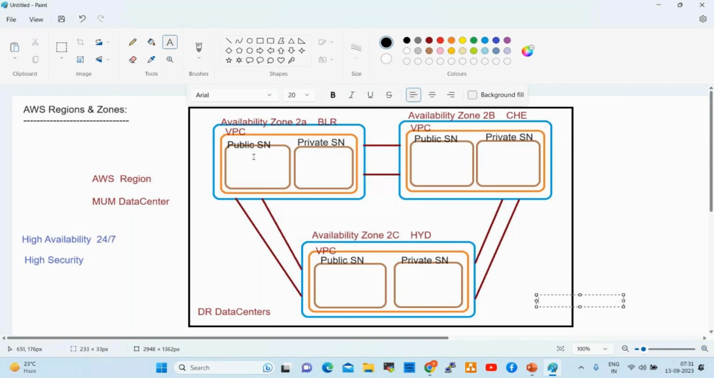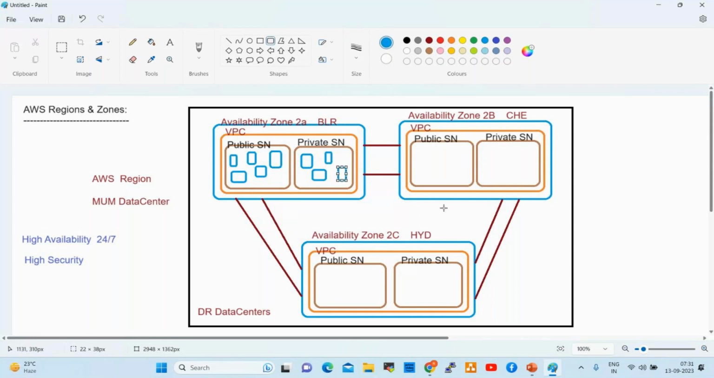In a public subnet, we can host public servers. In a private subnet, we can host private servers. Normally every company maintains public and private subnets. On public servers, they host company websites and job portals. On private servers, they host internal applications like Outlook.